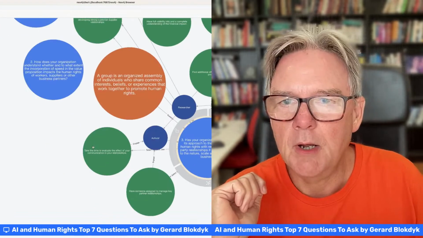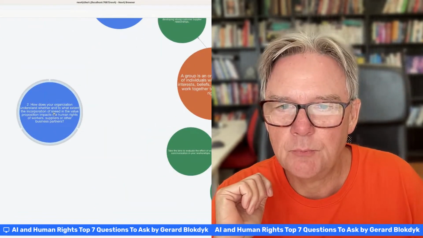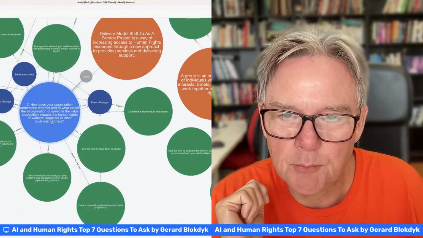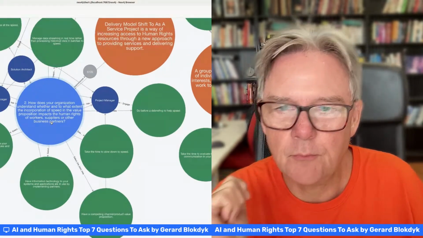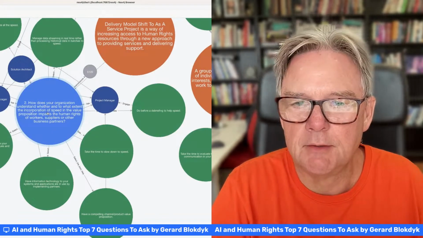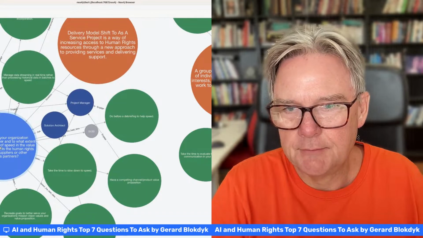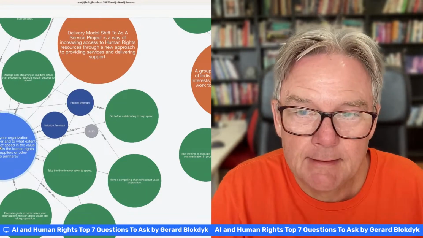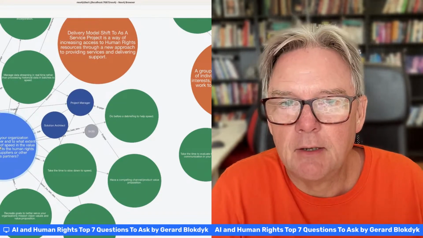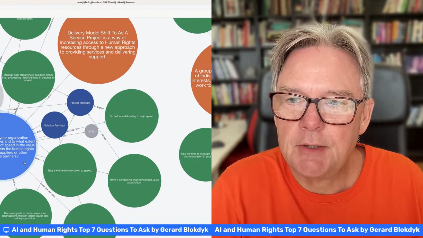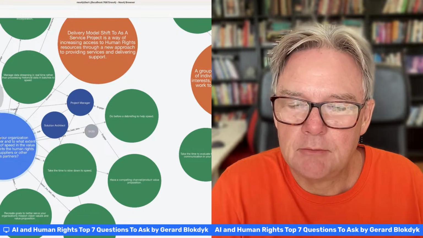Question number 2. How does your organization understand whether and to what extent the incorporation of speed in the value proposition impacts the human rights of workers, suppliers, or other business partners? So speed is good, speed is great. We need to have speed to go to market continuously, but we shall not forget our human rights when we do that. Have the change manager involved there to make sure that we're continuously watching that.